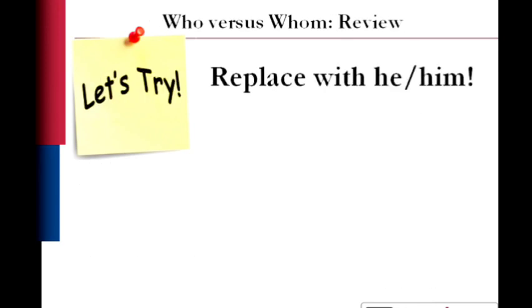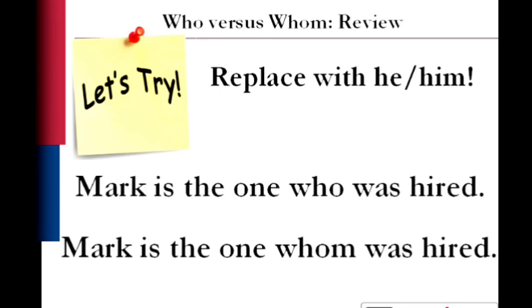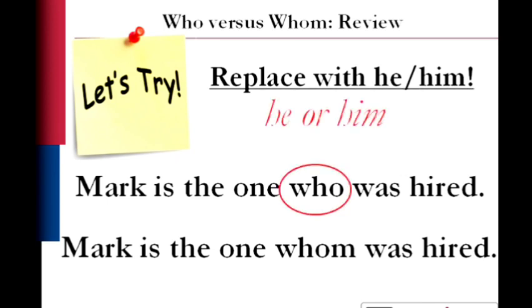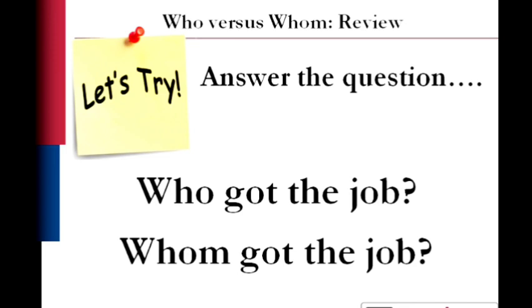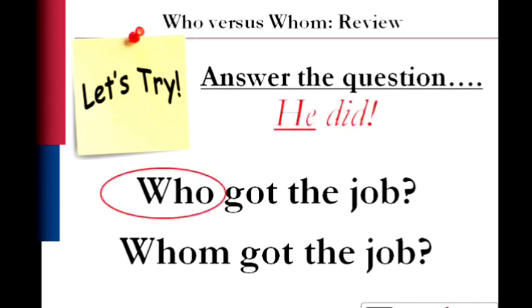So let's try a little recap of those tips. The first recap, replace with he or him. Mark is the one who was hired, or Mark is the one whom was hired. Well, who was hired? Replace the he or him, and we know it's he was hired. Therefore, the correct sentence is, Mark is the one who was hired. Let's try it again. Answer the question. Who got the job? Whom got the job? Answer the question. He did. Therefore, it would be who got the job.